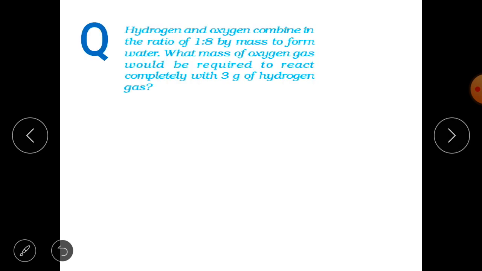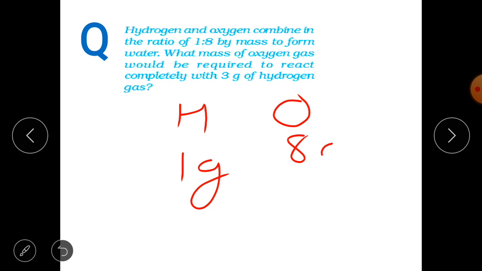Now a problem which we will discuss is: hydrogen and oxygen combine in a ratio of 1:8 by mass to form water. What mass of oxygen gas would be required to react completely with 3 gram of hydrogen gas? So it's a simple ratio and proportion type question. Here you can see that hydrogen combines with oxygen in 1:8. It simply means that for 1 gram of hydrogen you need 8 gram of oxygen.